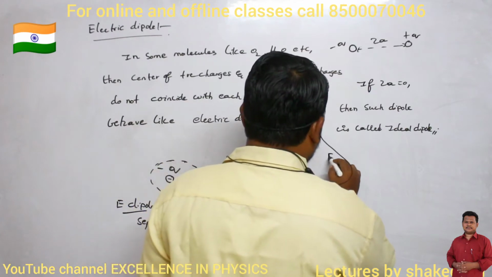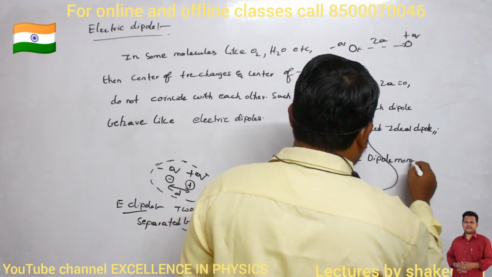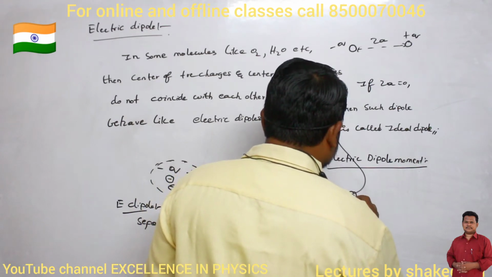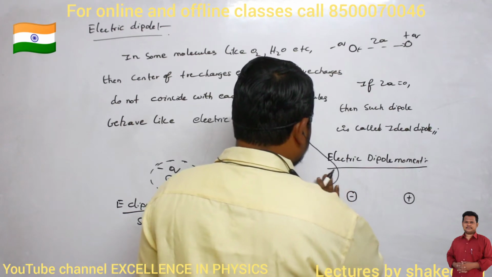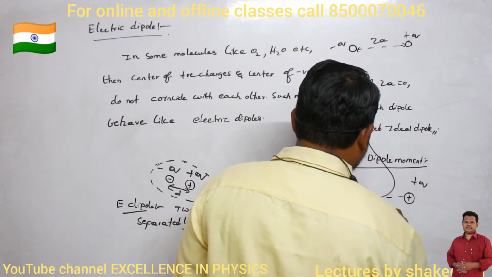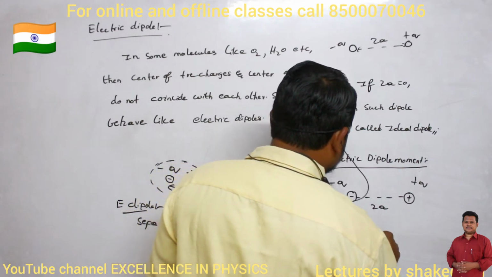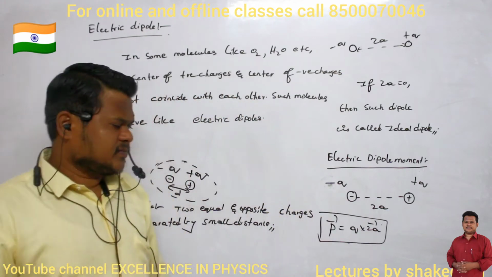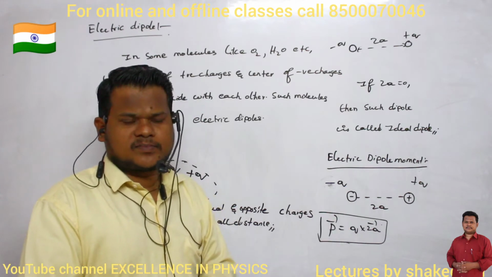Then we will define electric dipole moment. What is meant by electric dipole moment? For example, this is a negative charge and this is a positive charge, minus q and plus q. They are separated by a distance of 2a. Then the dipole moment p vector can be written as q into 2a vector. So the product of either charge multiplied by the distance between the charges is called electric dipole moment.